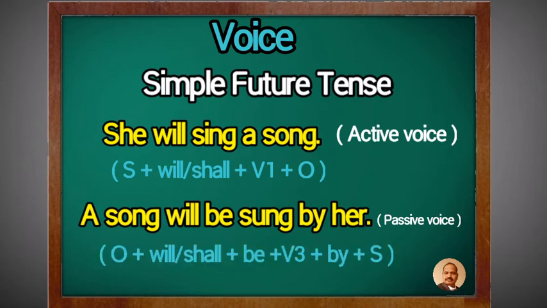Then will, here it is a simple future, will or shall, we take will here. The special word be, and the past participle of the verb is sung. Then by, and at last her. A song will be sung by her.